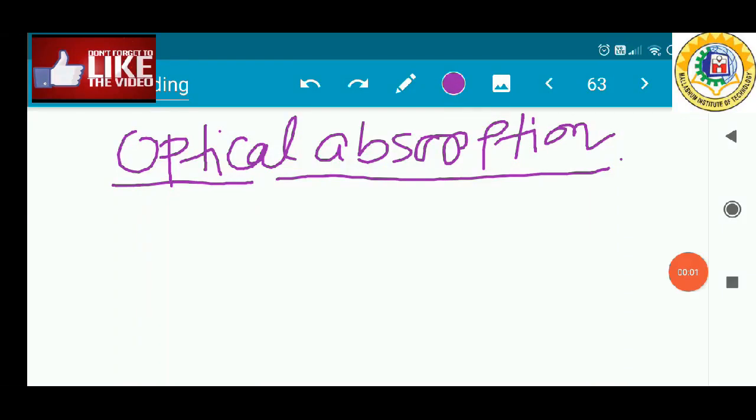Okay, so today we will discuss optical absorption.